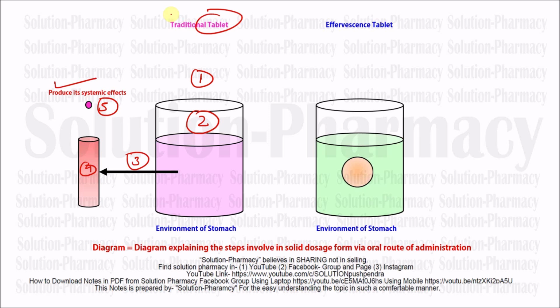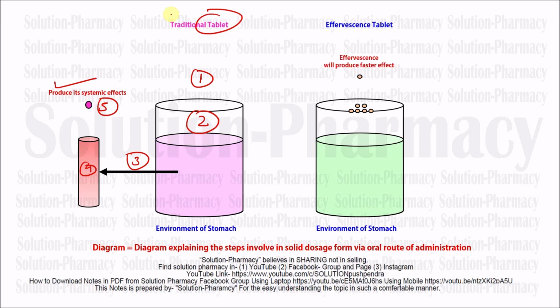But remember, this is not a traditional tablet. It will easily and rapidly produce effervescence and dissolve very fast as compared to the traditional one. So what will happen? The tablet will disappear and start evolving gas, which is called effervescence. Now this is ready to use, so it will produce action. If you compare it with the first one, the traditional tablet, it will take less time. So it will produce a systemic effect a little bit faster as compared to the traditional tablet which we took earlier.